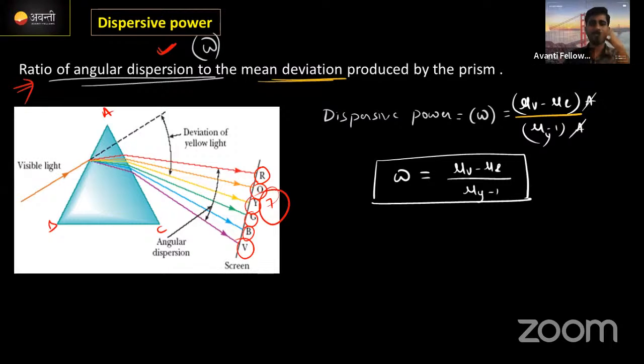Based on this prism, few applications are there. Application means what we observe in our daily life in nature. That's rainbow formation. Correct now? And why the sky is appearing blue and why the sun is appearing red when it is rising up as well as when it is setting down. And why the clouds are looking white in color. These are the few applications. We are going to discuss these applications in tomorrow's class.